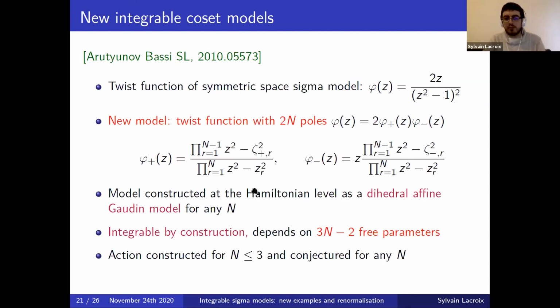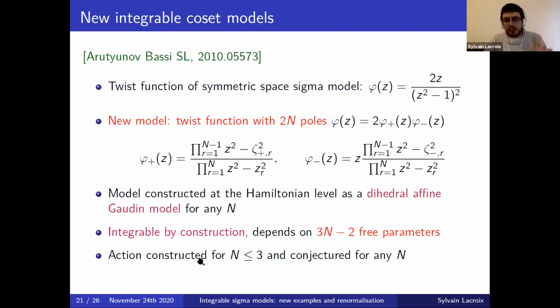And here, once again, we'll do it at the Hamiltonian level using the formalism of dihedral affine Gaudin models. And this can be done for any n. This gives a model which is integrable by construction and which depends on 3n-2 parameters, which are the zeros and the poles in the twist function. So I will once again skip all the details about this Hamiltonian construction and we'll talk only about the action that we obtained by doing the inverse Legendre transform.